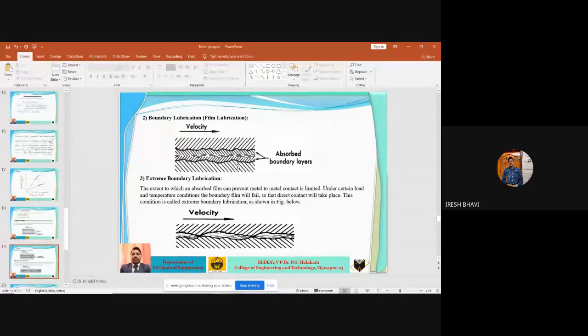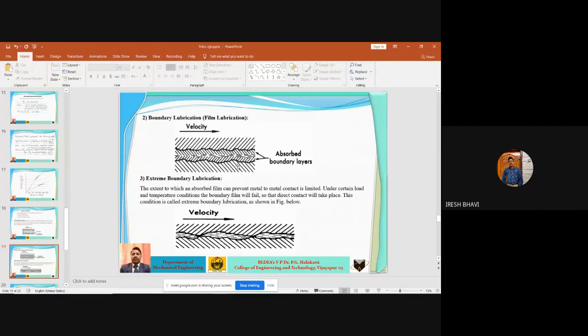There is a generation of pressure in the lubricating oil because of squeezing of the lubricating oil between the shaft and the bearing surfaces. That pressure we call hydrodynamic pressure, and the pressure generated in the lubricating oil will be sufficient to lift the shaft and separate it from contact with the bearing, so there will not be any metal to metal contact.